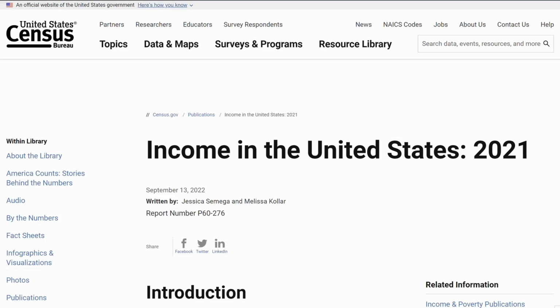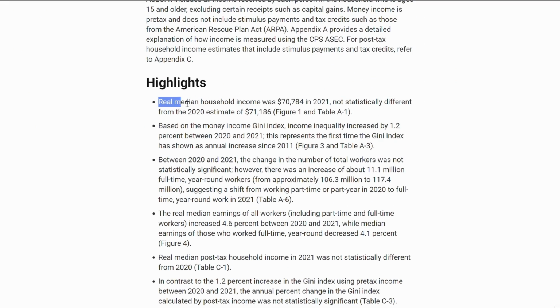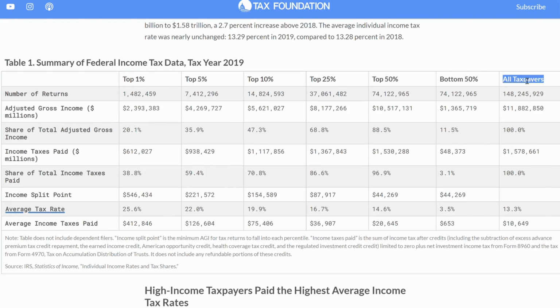I looked up from the census the median household income, and it happened to be $70,784 of gross income. So I went ahead and just rounded that up to $71,000. And then I looked up how much the average household pays in income tax. So I looked at the bottom 50% and the top 25%, and it happened to be 14.6% and 3.5%. So I added those together, divided by 2 to find the average. So that happened to be 9.05%. And then I went ahead and just rounded that up to 10%. So that is how much income taxes are going to be taken away from that gross income.